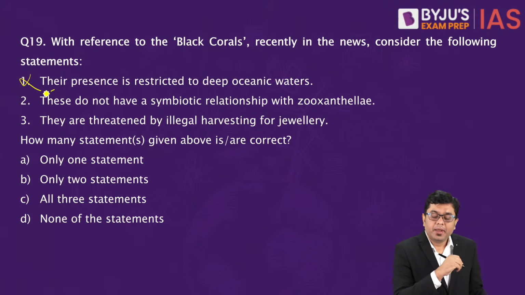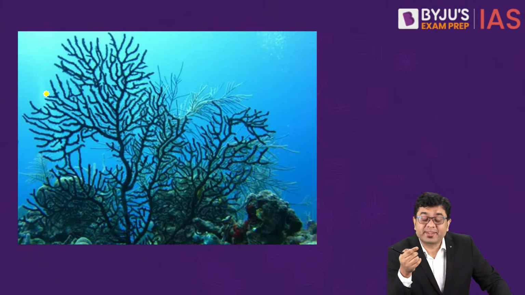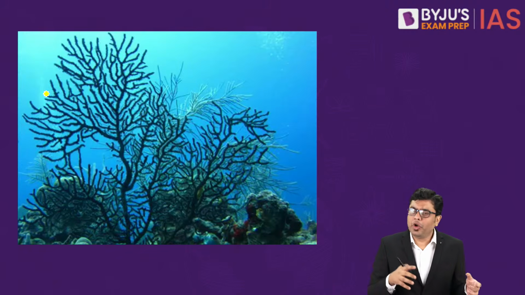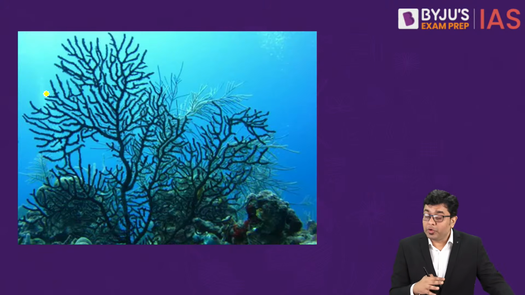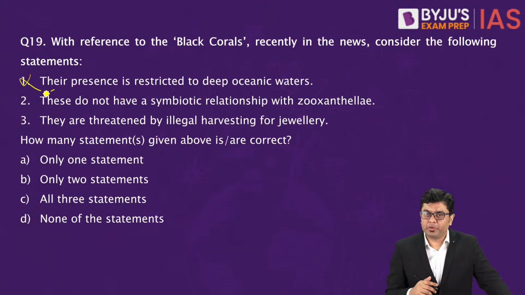Why? Because these black corals, this is how the black corals appear. They are basically your filter feeders. Now, they are found very close to the sea level, sea surface, in shallower waters, as well as at greater depths of many thousand meters as well. So that is why they do not require the symbiotic relationship with zooxanthellae, and that is where they are able to live significantly in an independent manner. And where do they get that food? The various different substrates which keep on moving in the oceanic water. That is why these are filter feeders, you have to keep in mind.